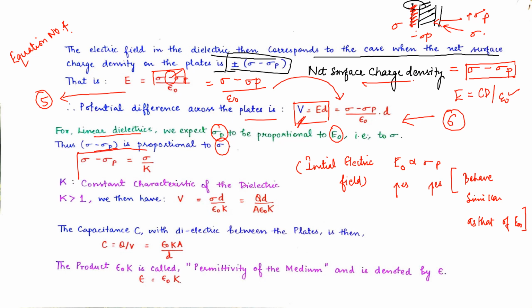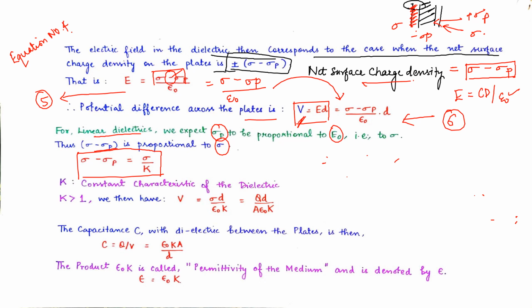I will write here for a better understanding. Make a note of it. What we have seen is that E naught is proportional to sigma p, and E naught's value in the previous page we have seen to be sigma upon epsilon naught.